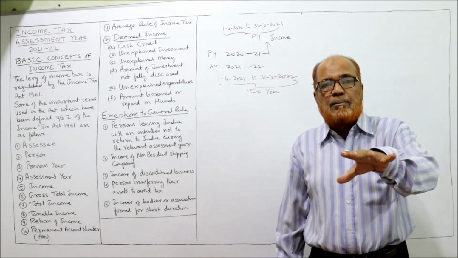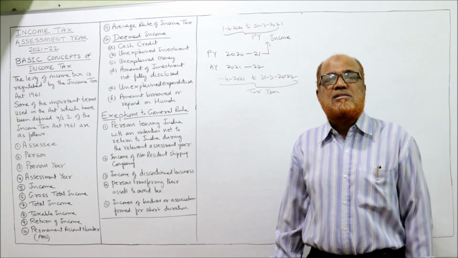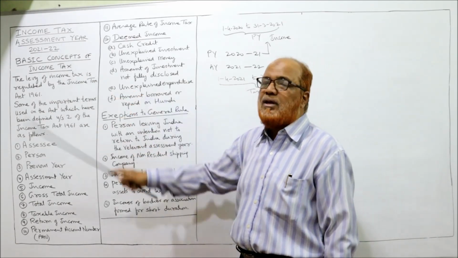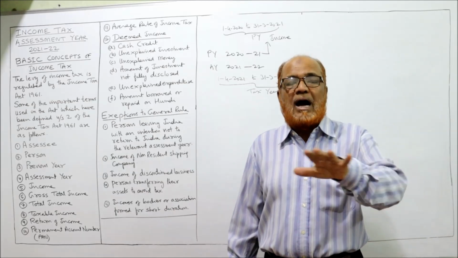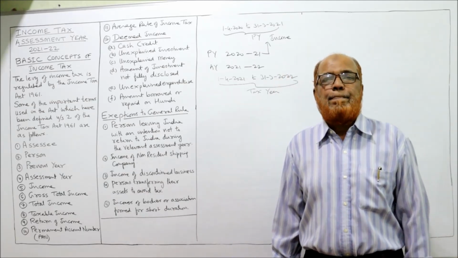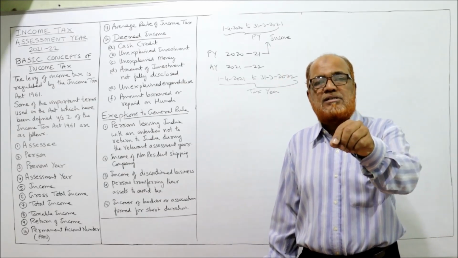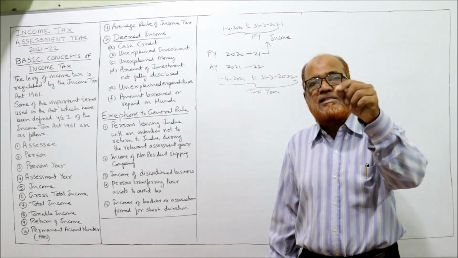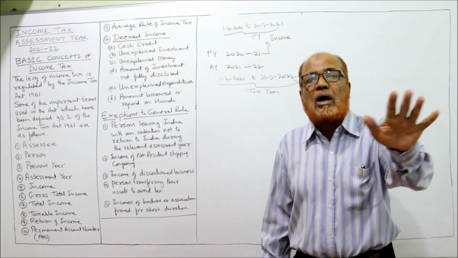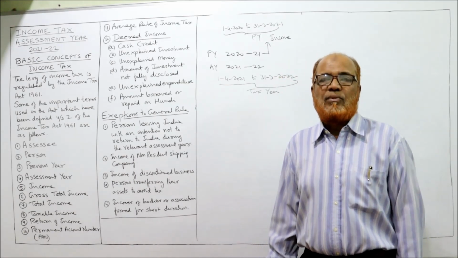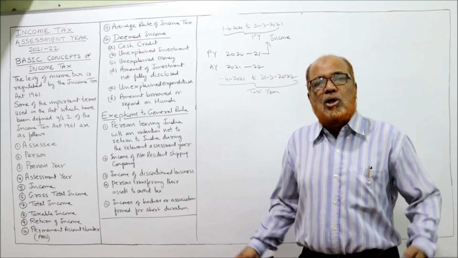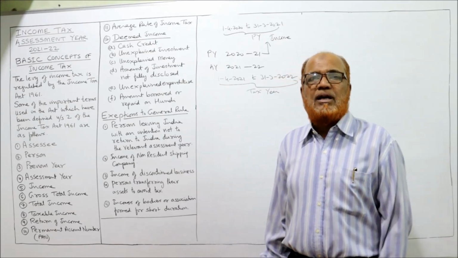On this deemed income, the tax rate is 60% for the current assessment year 21-22. For deemed income, undisclosed income, unexplained income, the income tax rate is 60% plus surcharge plus health and education cess, without giving any basic exemption. So what are the examples of deemed incomes?